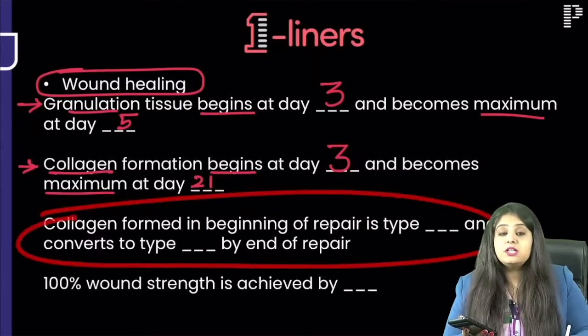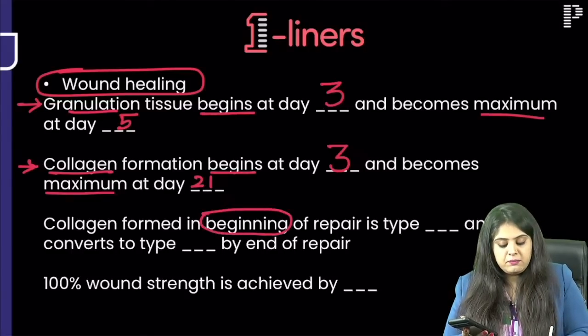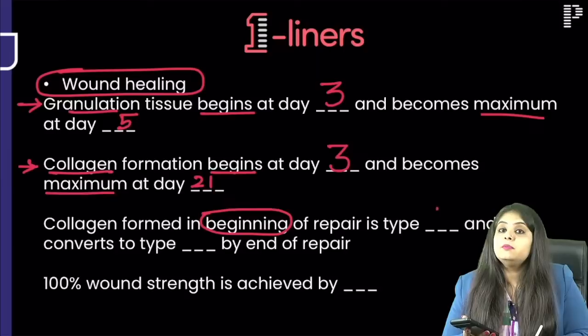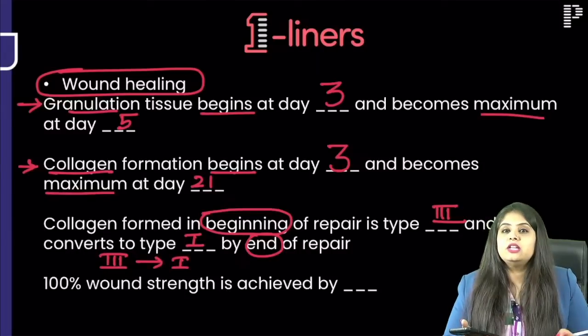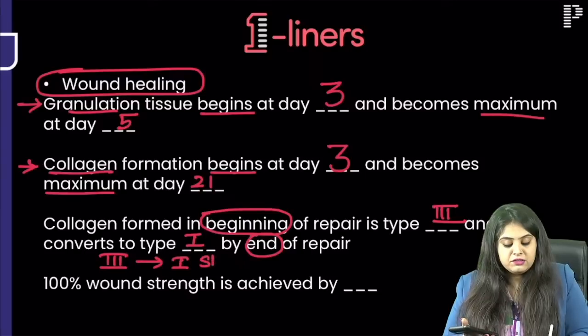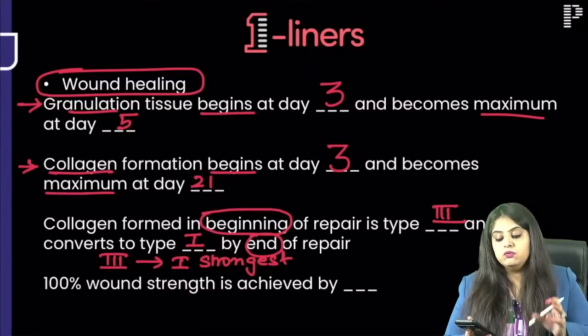Now the next surgery question, 2 years ago this was asked. Collagen that is formed in the beginning of the repair is going to be collagen type 3, whereas towards the end of repair, it is going to convert into collagen type 1. So what did they ask you? Why does this 3 to 1 change in collagen happen? Because 1 is the strongest collagen. You want your scar to be very, very strong. The change is from 3 to 1.